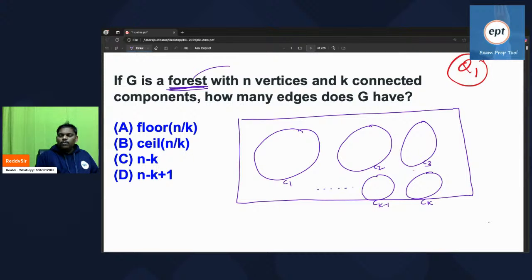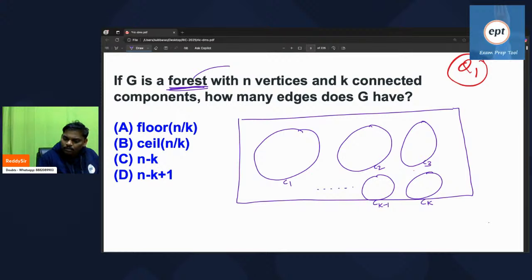Now, one more small question I want to ask you. Every tree should contain minimum one node or not? Of course. Every tree should contain minimum one node. When you say three components are there, every component should contain minimum one node.